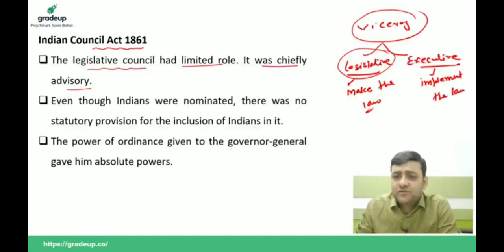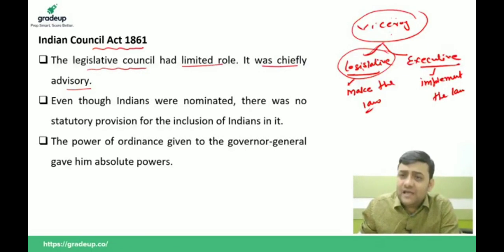So the Viceroy's Council was divided into 2 parts: the Legislative Council and the Executive Council. Wherever the word legislative comes, it means if the Viceroy is to make any law or implement any law in the British Indian colony, then he must have the advice of the legislative. But remember one thing, the role of the legislature is only to advise the Viceroy.